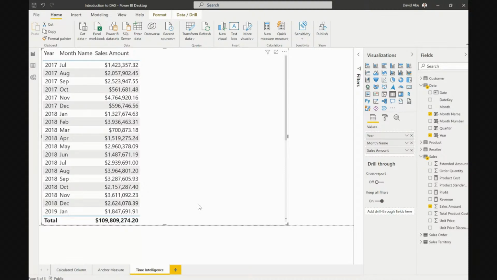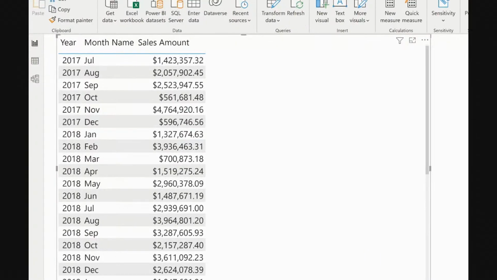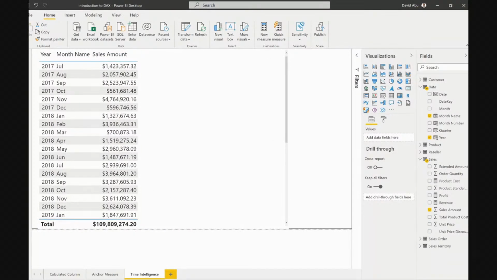That's what it means. If you're looking at this table right now, and we say, what did we make last month, it means that when we bring the DAX into this table, August will actually be showing the result of July. September will be showing the result of August. October will be showing the result of September. And that is it. What did we make last month? Because you are not talking about the present month, you're talking about last month, which is previous month. So let's see how we understand that and what will help us to do that.